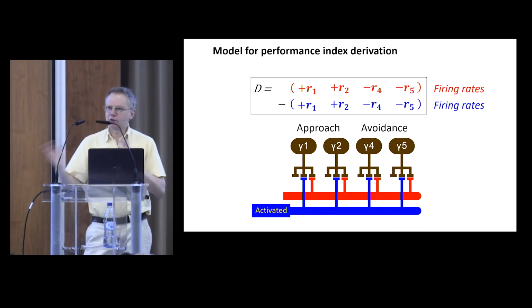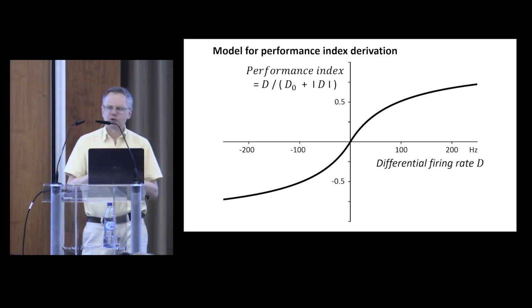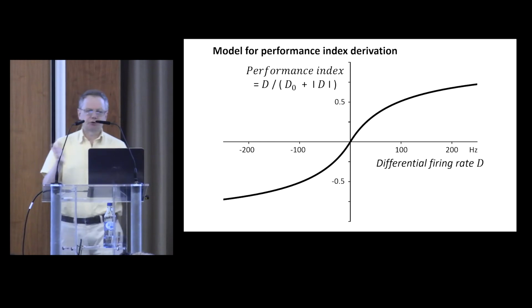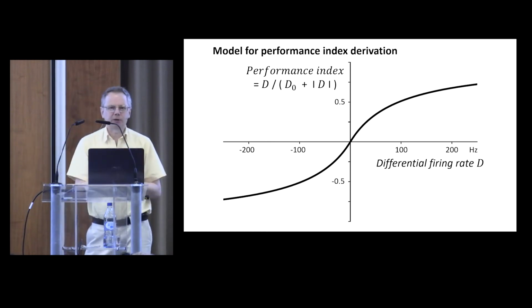And if we do that for two different odors and then look at the difference between them, that differential firing rate, D, is an indicator of the fly's preference between those two odors. And we can convert D to a performance index just by assuming this simple relationship here. So in this formula, we only have one parameter, D0, that we have to specify on the basis of experimental data, and we've got a model for converting the output neuron firing rate into performance index.